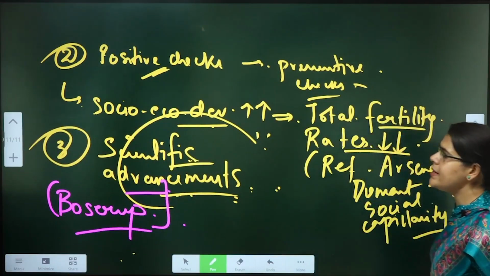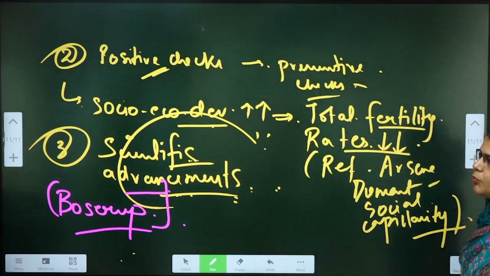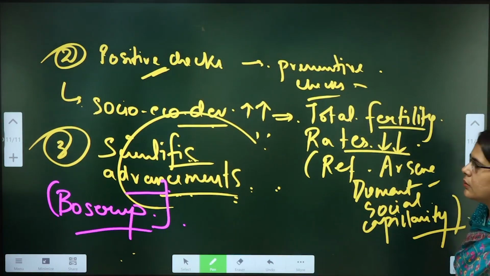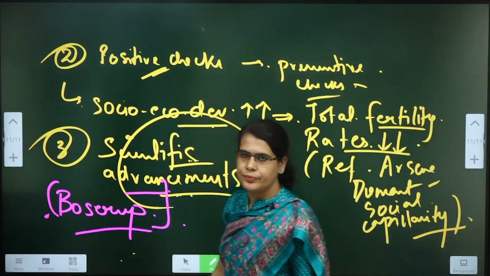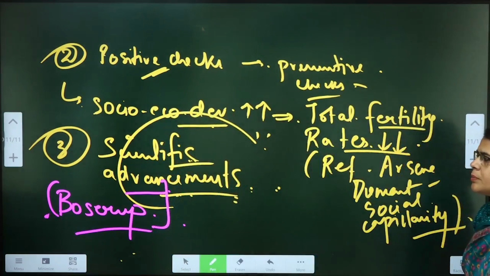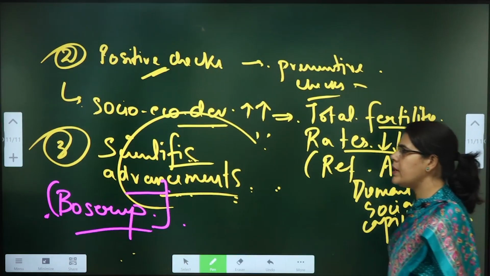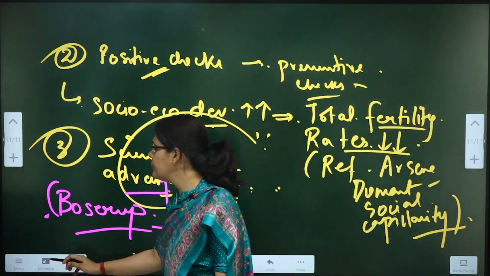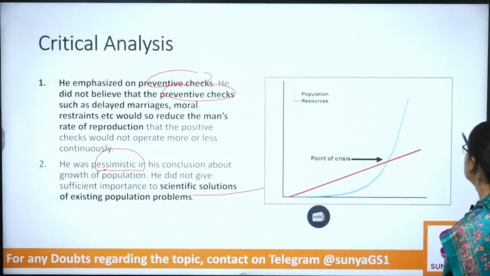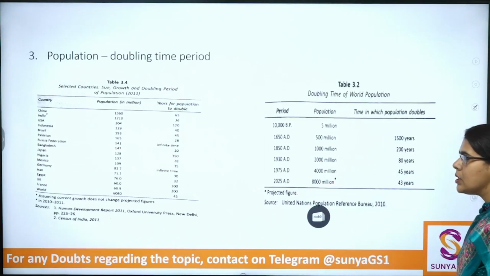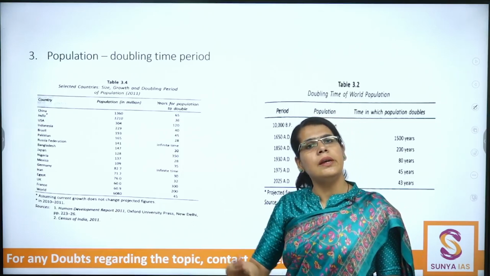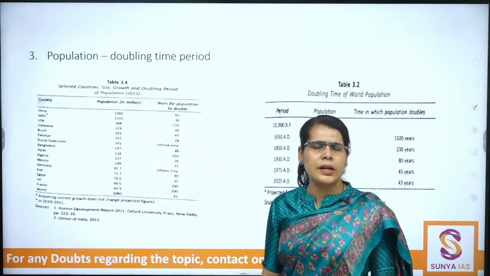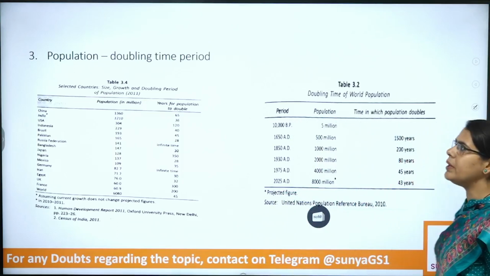The advancements in agriculture and their association with population growth rate were acknowledged by Bossara. Due to which the crisis point can be averted. The crisis point need not necessarily occur; it can be averted.